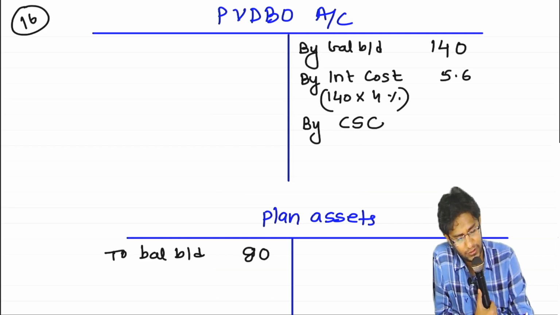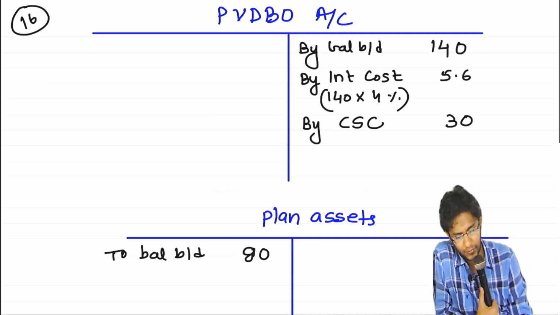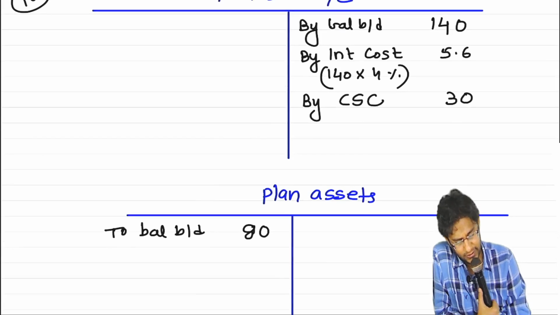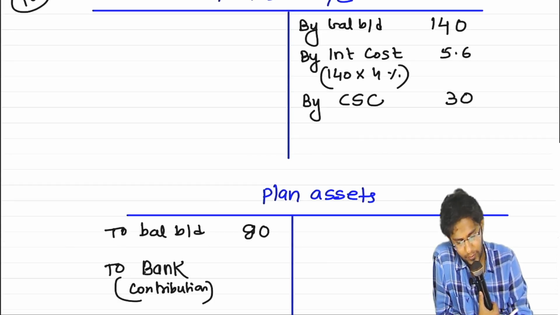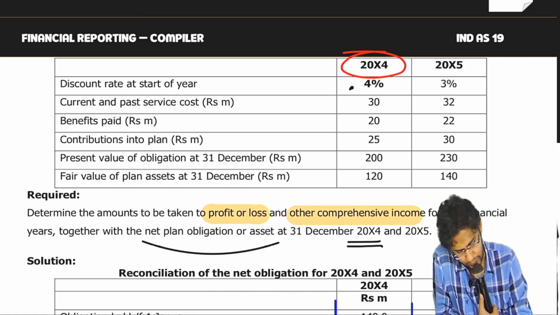Current service cost, ESC recorded, IC recorded. The plan assets contribution is given. What is the plan assets contribution? Plan assets account debit, bank, $25.